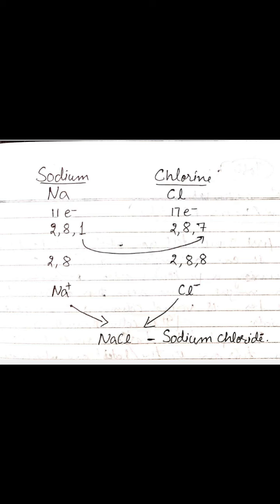Sodium will give its 1 electron to the chlorine. After giving 1 electron to the chlorine, the arrangement for sodium will be 2 8. And after taking 1 electron from sodium, the arrangement of electrons in chlorine will become 2 8 8.